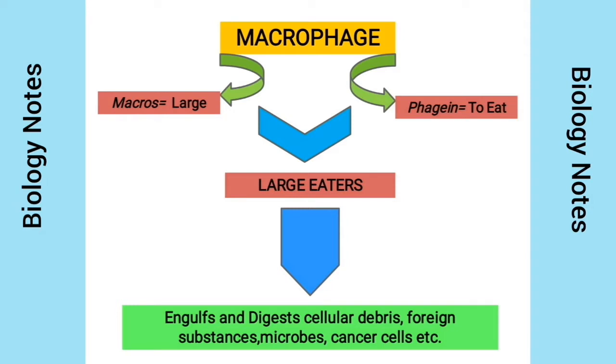The term macrophage comes from two Greek words. Macros means large and phagein means to eat. If we combine these two words, then the meaning of macrophage is large eaters. These are a type of white blood cells of the immune system that engulfs and digests cellular debris, foreign substances, microbes, cancer cells, and anything else that does not have the type of proteins specific to healthy body cells on its surface.